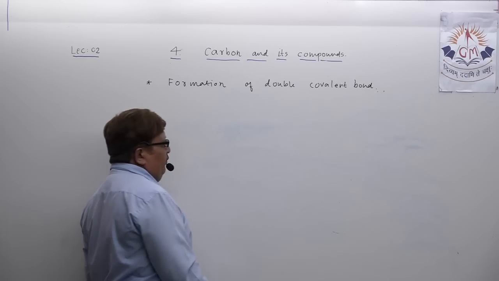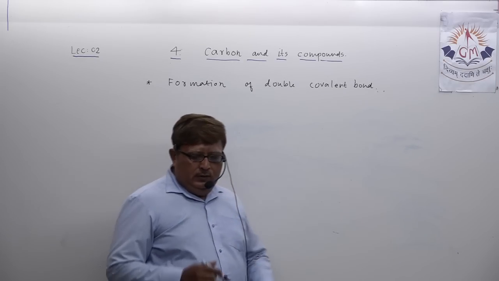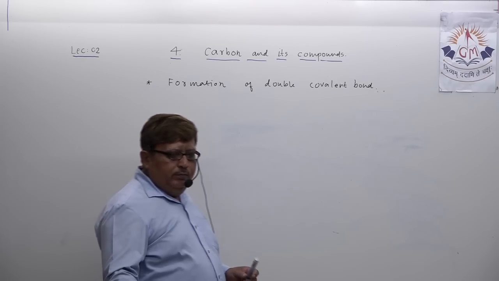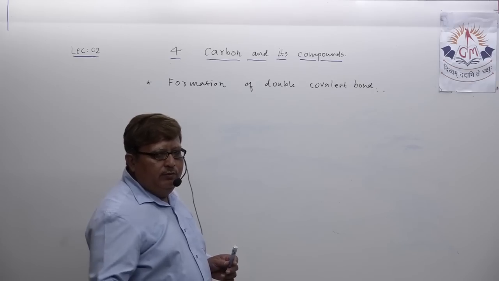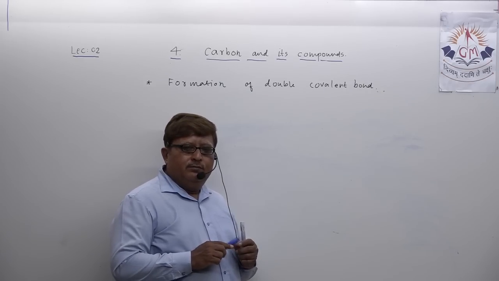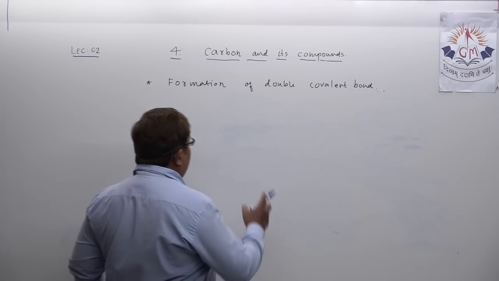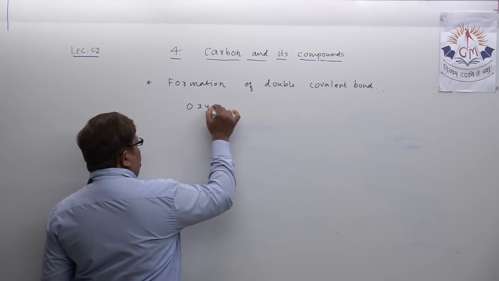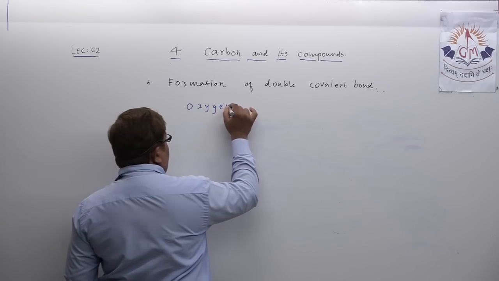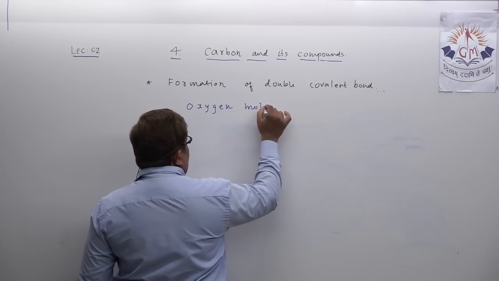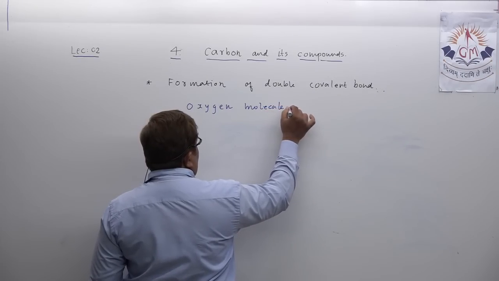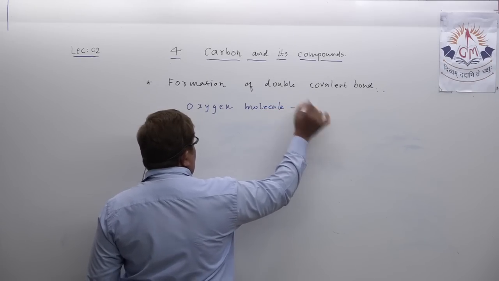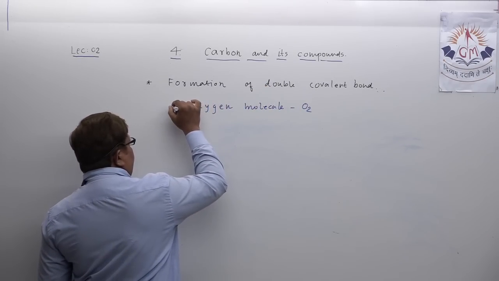Understand? And for that purpose, we will target one particular molecule. Suppose we take the oxygen molecule. Okay, let me write the name first. Let us try to understand the formation of the oxygen molecule, O2. Understand?